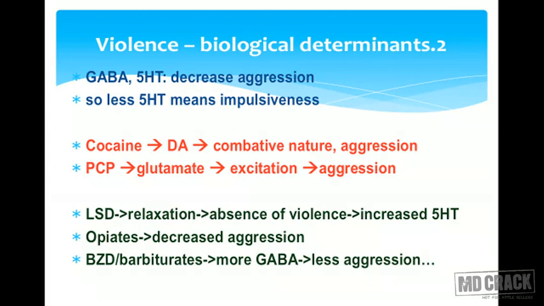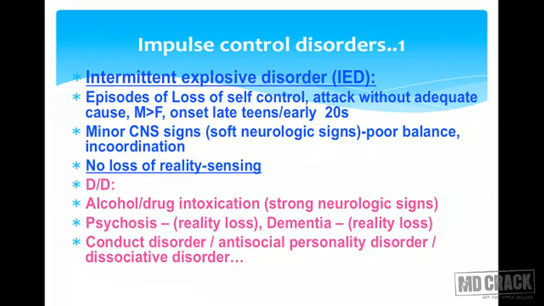Opiates also decrease the aggression, and benzodiazepines and barbiturates potentiate the gamma-aminobutyric acid, because gamma-aminobutyric acid is supposed to decrease the aggression. Benzodiazepines and barbiturates are likely to produce less aggression. So these were the social and the biological determinants.